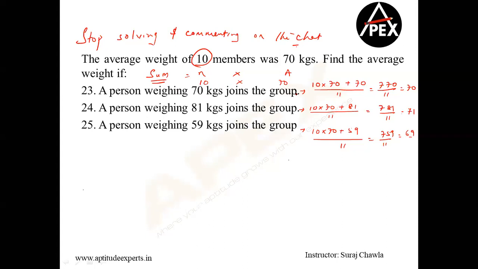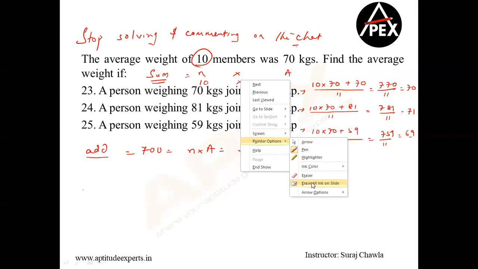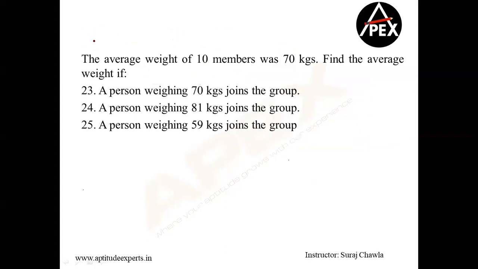So see, I cannot say that if everybody is 70 or not, but I can say one thing for sure. If you add all the weights, it will come up to 700 because n into average is equal to sum total. Simple. That is what average means. One of the observations of averages, we can assume that they are equal. Clear? Now, first things first, the questions in the exam will not be as easy as this. Now, why did I start off with this? Let us understand a simple logic. I want you to understand a rule called Gandhian principle. This is called the Gandhian rule, or this is also called the rule of equality.